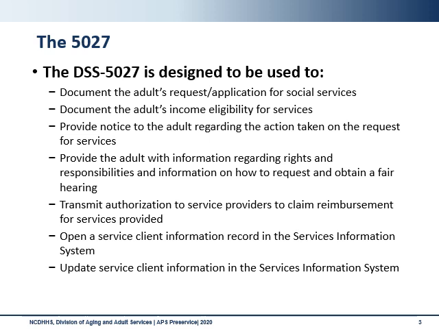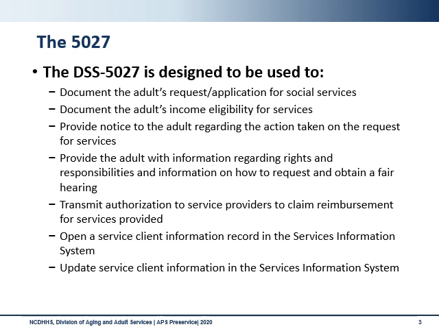APS is a mandated service. We also utilize the 5027 to provide notice to the adult regarding an action that must be taken, or to provide them information regarding their rights and responsibilities. It also provides information on requesting and obtaining a fair hearing or for their appeal rights.